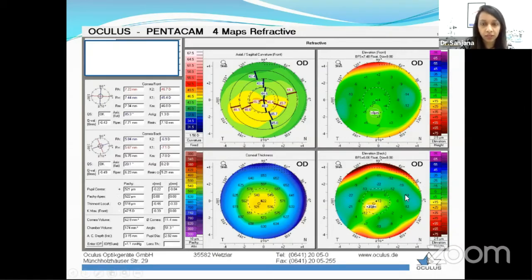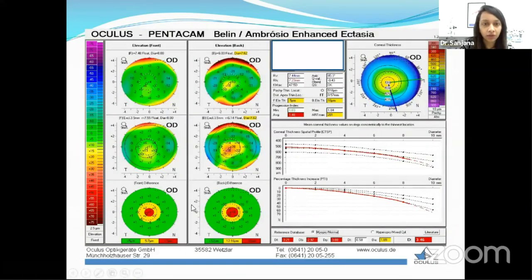Now, let us look at the Belin-Ambrosio display of the same map, where we'll get better detail. Here we do see a typical pattern on the posterior elevation map represented in red. We also see the difference map on the anterior, which is showing red. So this indicates that there is definitely an anterior and posterior elevation which is beyond what is considered normal. We do see certain values in red and yellow as well.